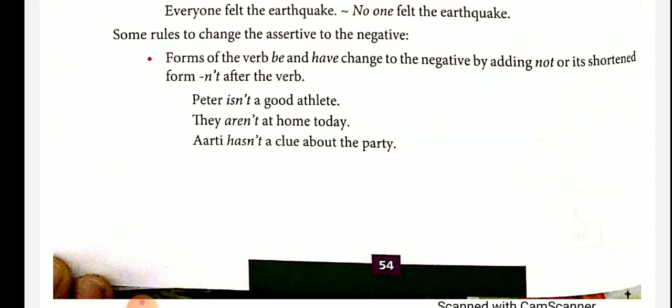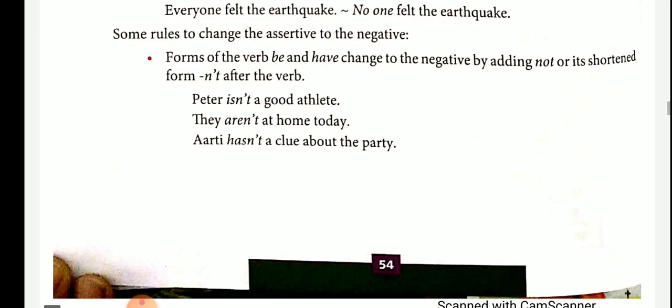Look at the examples. Peter isn't a good athlete. Here is not is shortened to isn't. They aren't at home today. Arathi hasn't a clue about the party.